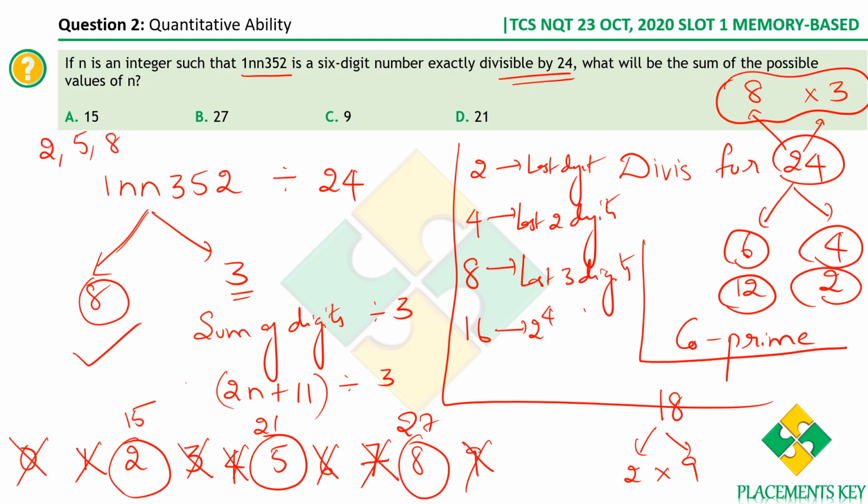Now we are supposed to find the sum of all the possible values of n. So we are supposed to find 2 plus 5 plus 8. 5 plus 2 is 7, 7 plus 8 is 15. So option A is the right answer.